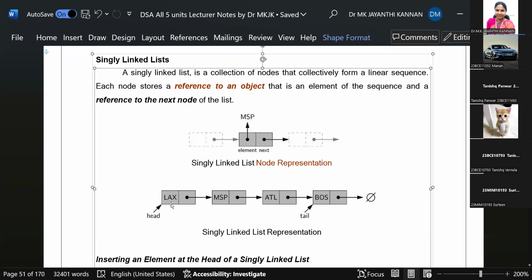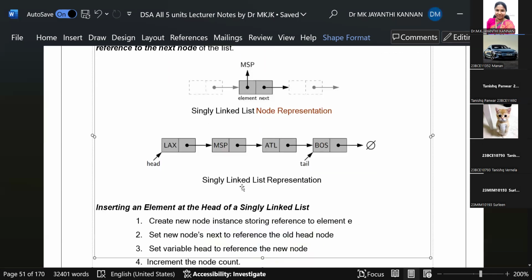In trains also, we have passenger trains, cargo trains, goods trains, super fast trains. So we have different types of trains. The same way, within the train, we can store any value. It may carry passengers, or goods, or petrol, anything. So this is the singly linked list representation.